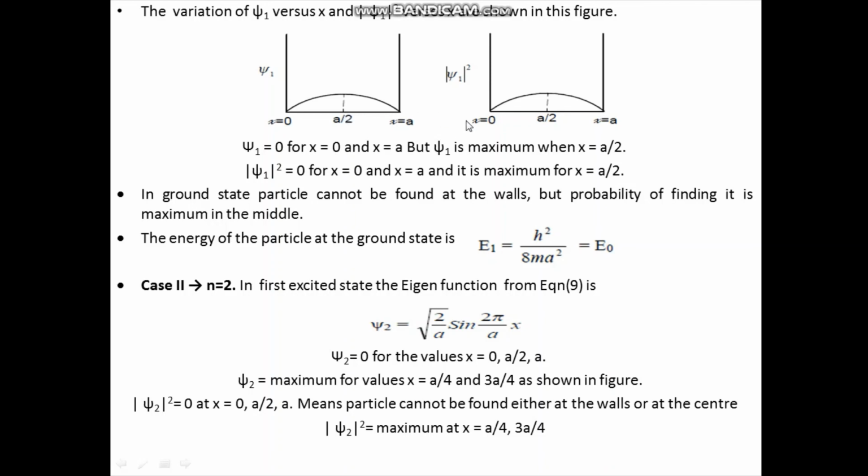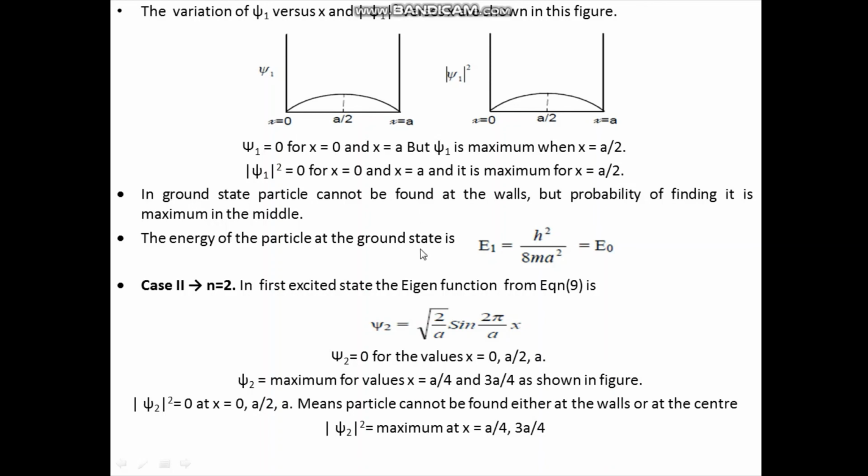Similarly, the variation of probability density, modulus of psi 1 square versus x, is shown in this figure, and here also at x is equal to 0 and at x is equal to a, modulus of psi 1 square is 0, meaning the particle does not exist. Whereas this modulus of psi 1 square is maximum at the center, that is at x is equal to a by 2.